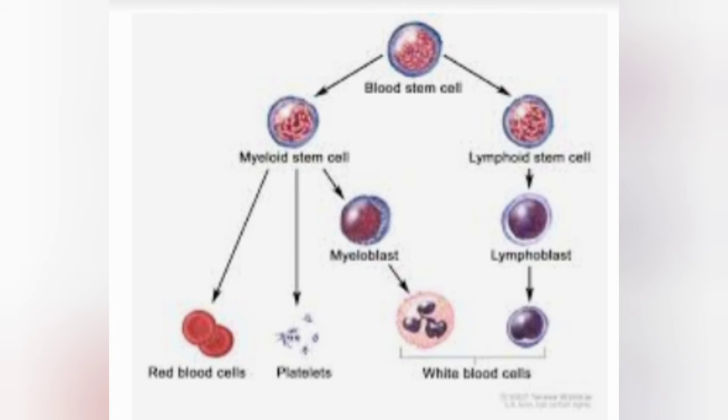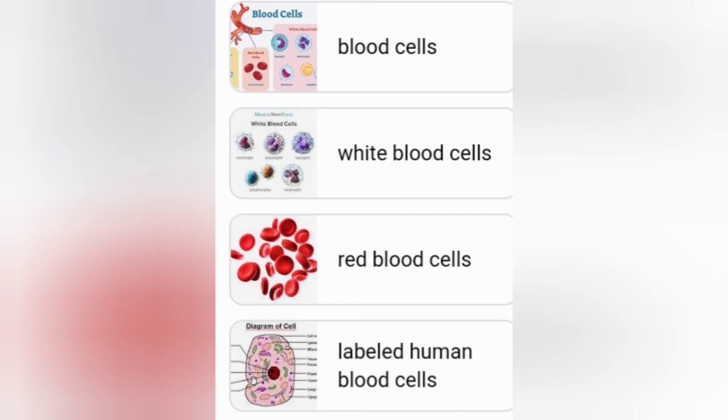Now study about the blood plasma. It is a pale straw-colored non-living fluid matrix, that is the liquid part of the blood. It forms about 55 to 60% of the blood and is formed of water, about 90 to 92%, inorganic salts, about 1 to 2%, proteins about 7 to 8%, and other organic compounds like glucose, amino acids, vitamins, urea, uric acid, hormones, antibodies, etc.